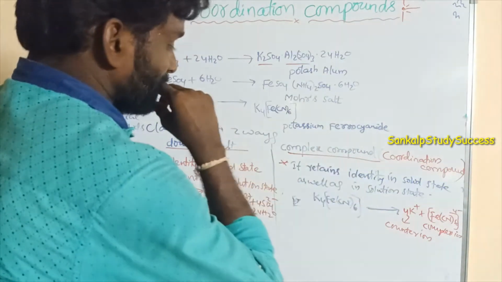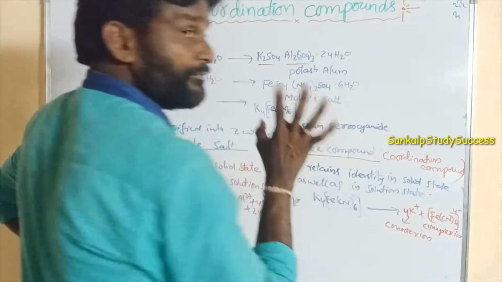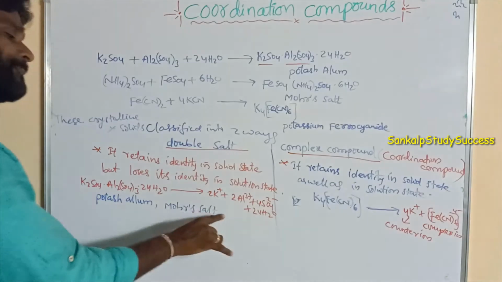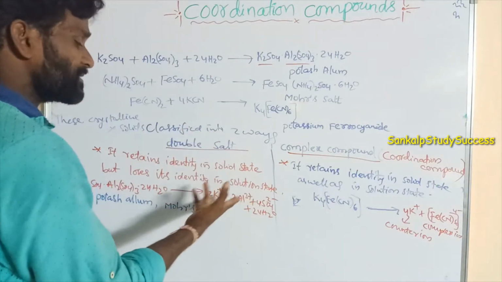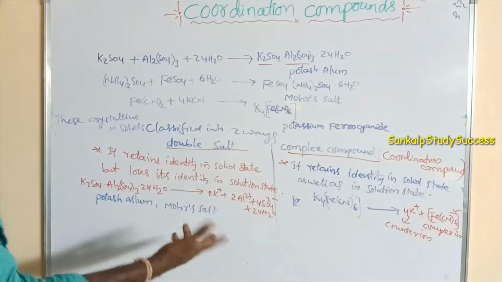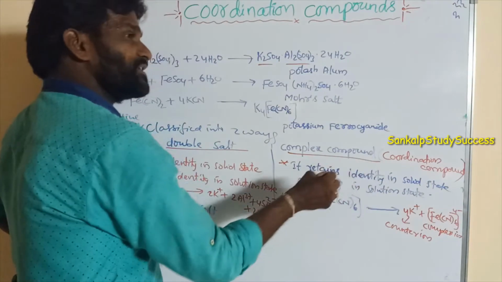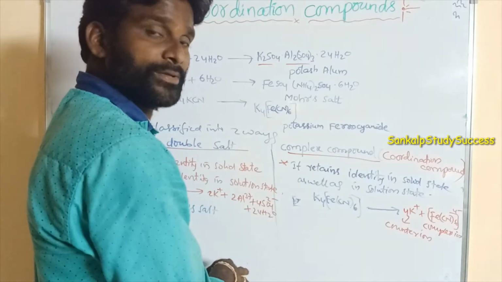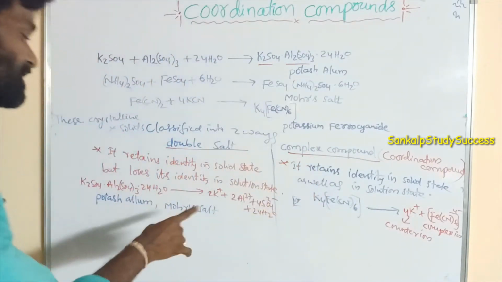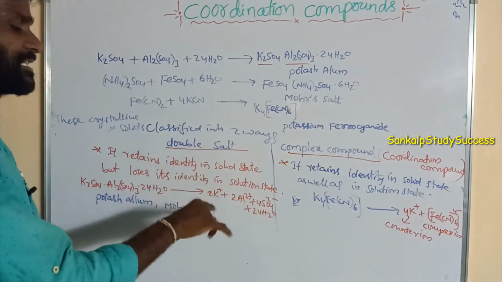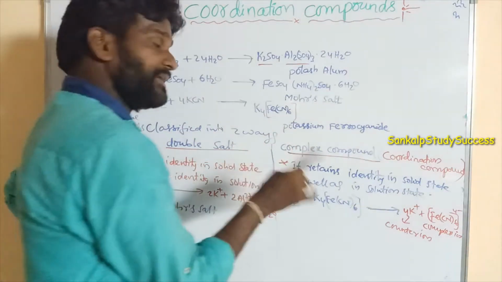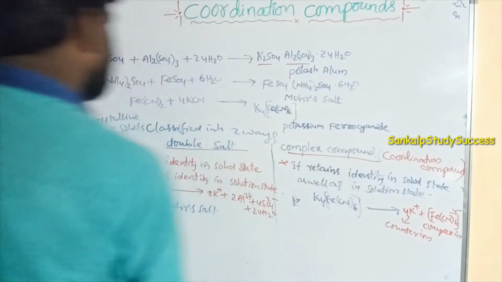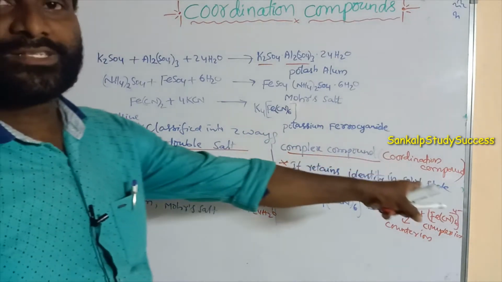The complex compound gives a test for K+ but not Fe2+ and CN-. Listen to me, note this point. The double salt gives a test for K+, Al3+ and sulfate when we take this solution. But the complex compound cannot give a test for Fe2+ and CN-. It gives a test for K+. This is very important. The double salt gives a test for all ions in the solution, K+, Al3+, sulfate, but the complex compound cannot give a test for all ions like Fe2+ and CN-. These are the differences between the double salt and the complex compound.